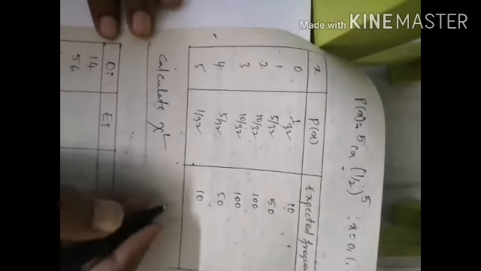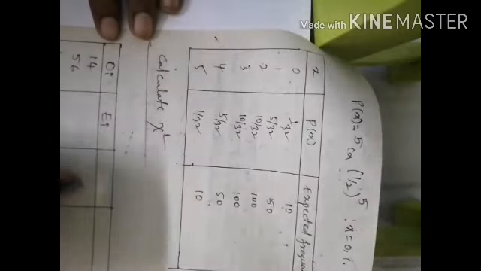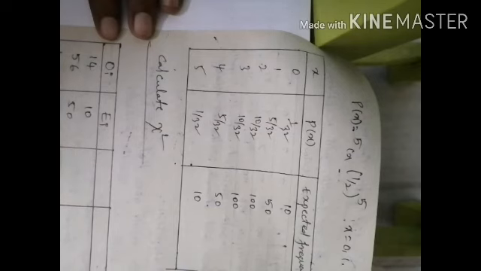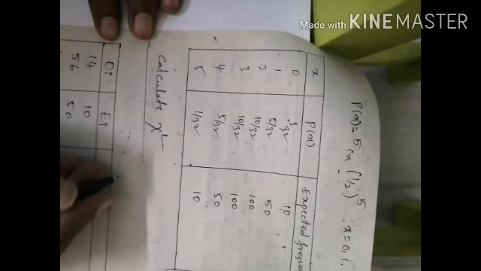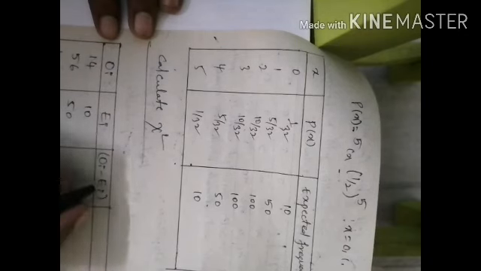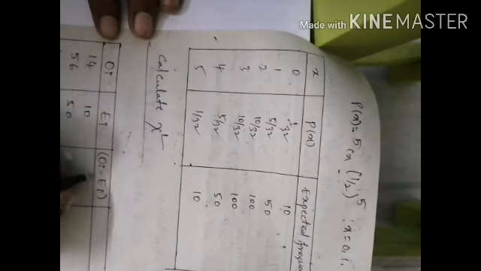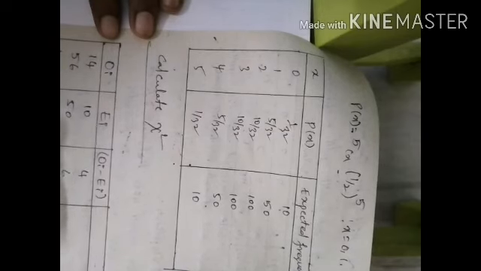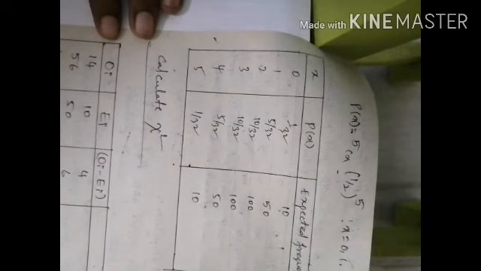Now the expected frequency, what we found from the binomial table, that is 10, 50, 100, 100, 50, 10. Next, in the next row we need to find Oi minus Ei, observed frequency minus expected frequency, that is 14 minus 10 is 4, 6, 10, minus 12, minus 10 and 2.